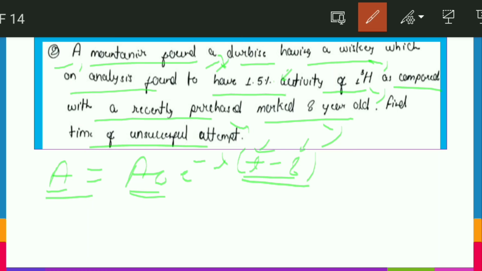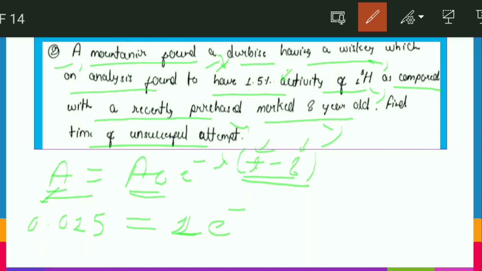So friends, now just putting the values, 1.5% we will put here. 1.5% means 0.015, and A naught will be just 1, and e to the power minus lambda t. Oh sorry, I forgot to give you lambda. Actually lambda was not given, but T half is given.